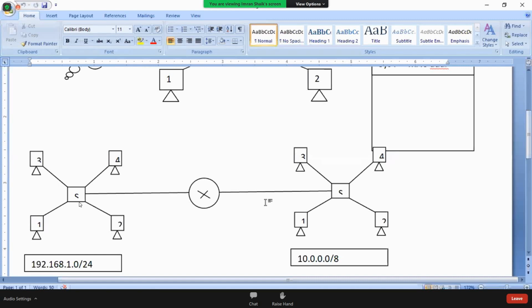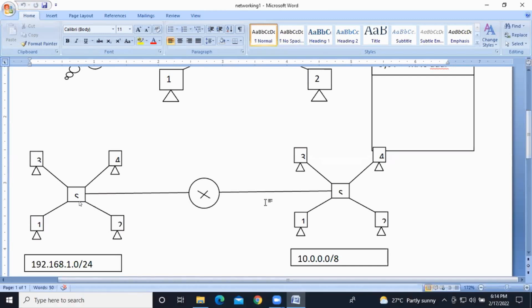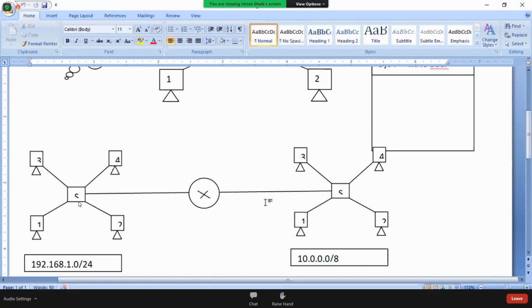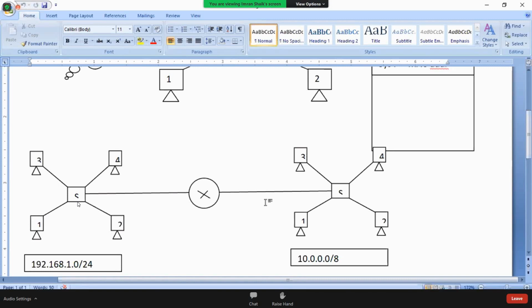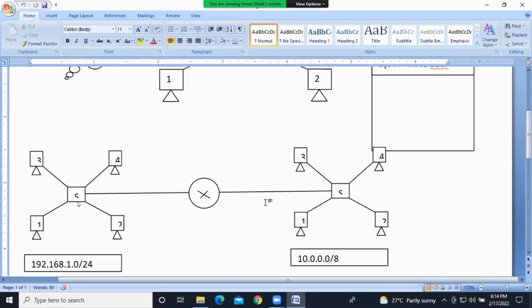It will enable the communication between two different logical networks. So the main purpose of the router is to enable the communication between two different logical networks, right? Clear? And best path determination. Path determination means it is going to send the data through the shortest path, okay? Clear guys? Best path determination.